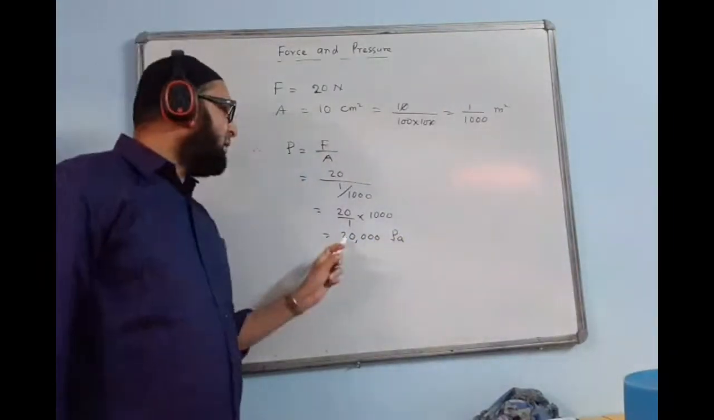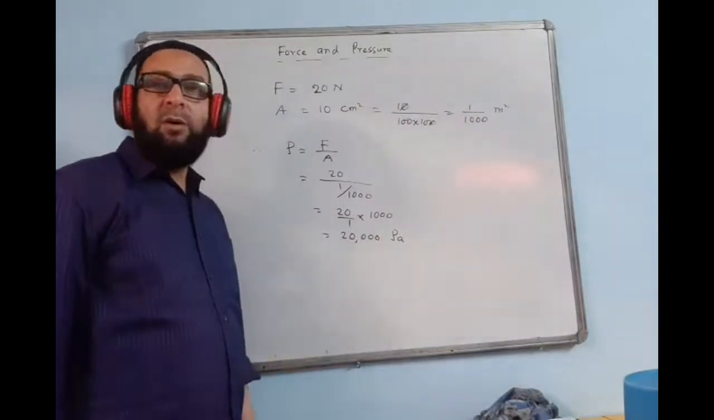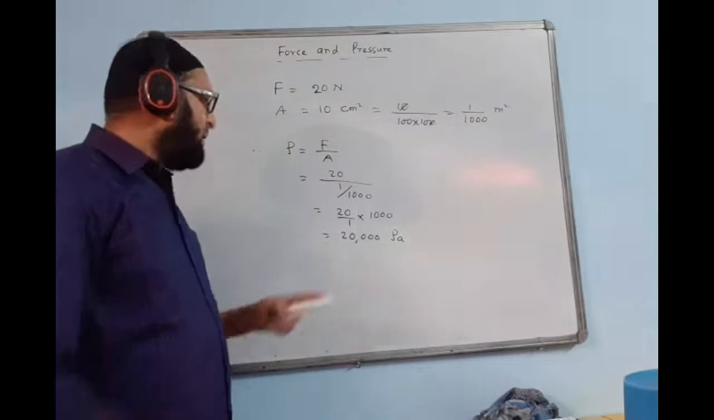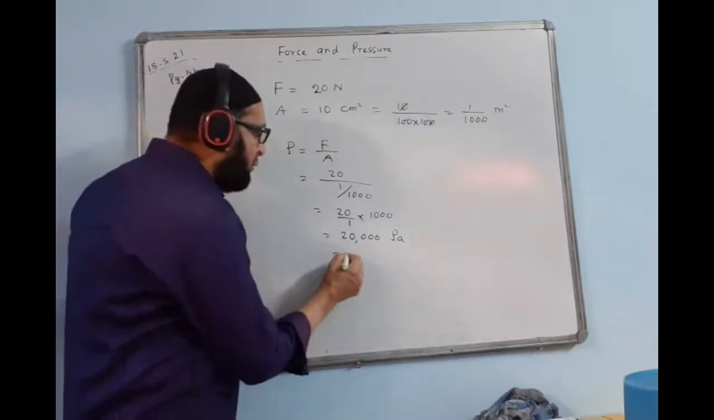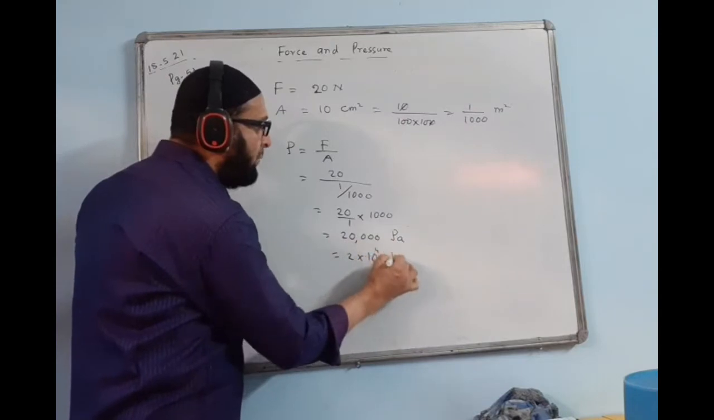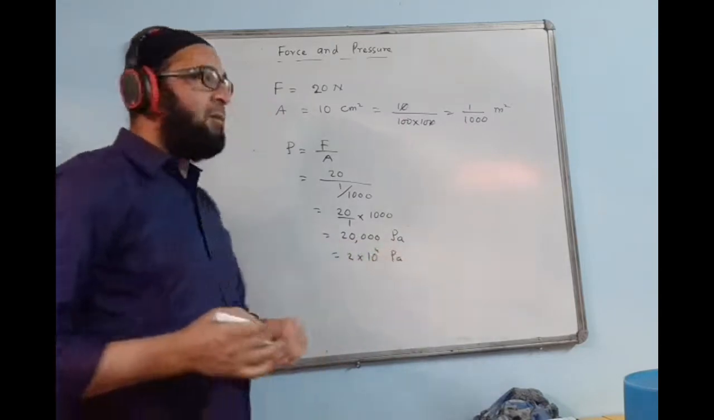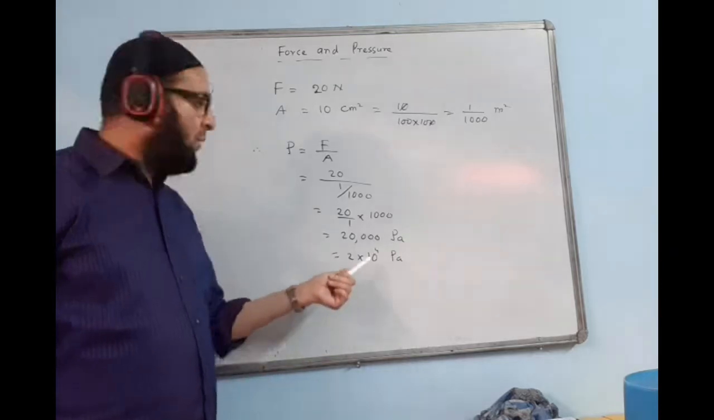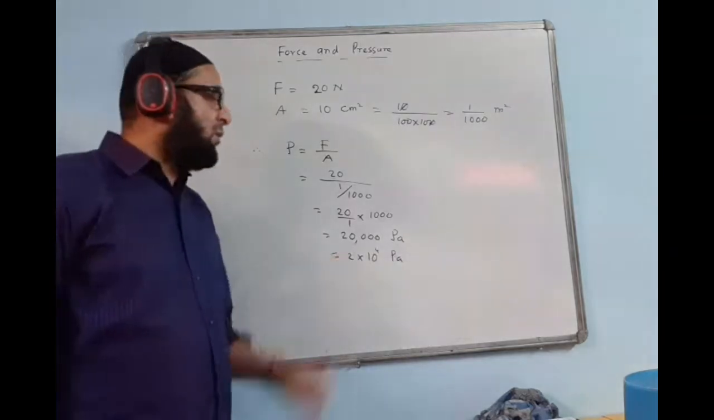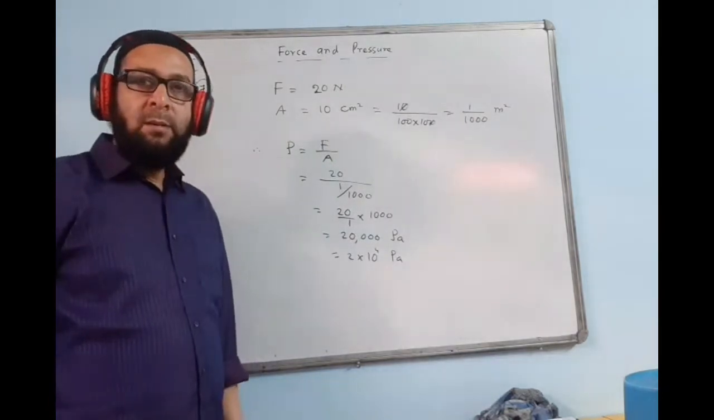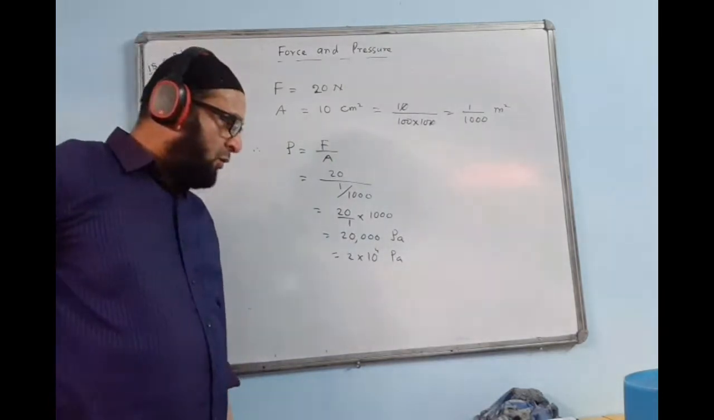You can write the answer as 20,000 Pascal, or you can write the answer as 2 into 10 to the power of 4. In the book they have given like this: 2 into, how many zeros are coming? 1, 2, 3, 4. We can raise the power 4 Pascals or Newton per meter square. Any one way we can write. So instead of writing in the form of power of 10, we can just write 20,000 Pascals. All right? Understood?